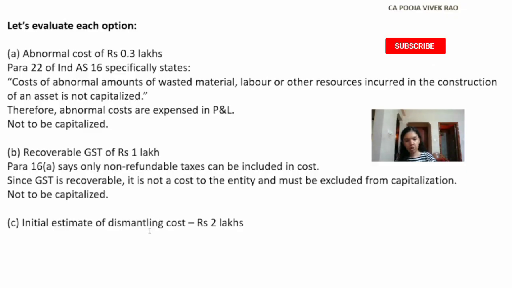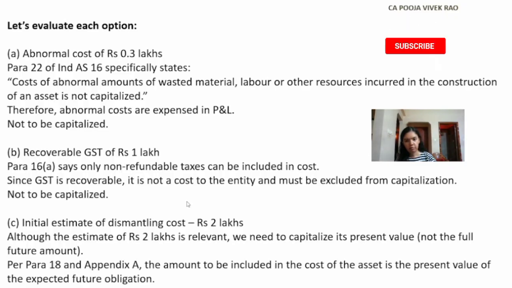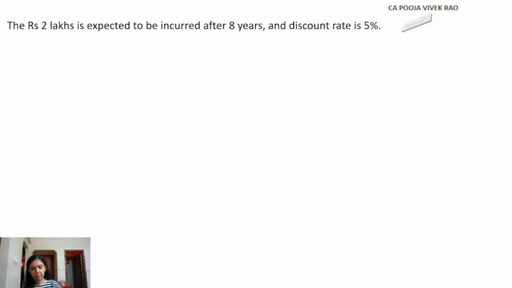So, although the estimate of rupees 2 lakh is relevant, we need to capitalize its present value, not the full future amount. Because as per para 18 and appendix A, the amount to be included in the cost of the asset is the present value of the expected future obligation. So now let's see the computation of present value. So the rupees 2 lakh is expected to be incurred after 8 years and discount rate is 5%, which is approximately equal to 0.68.